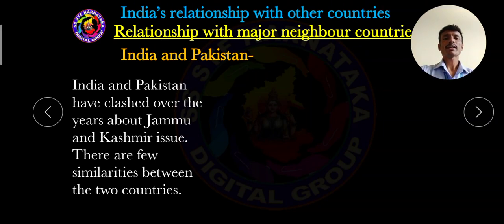India and Pakistan have clashed over the years about the Jammu and Kashmir issue. I already explained that Jammu and Kashmir is an integral part of India, but Pakistan is always trying to occupy Jammu and Kashmir, and India always opposes Pakistan. Dear students, it also means there are some similarities between India and Pakistan. What types of similarities are there? We have to learn now.